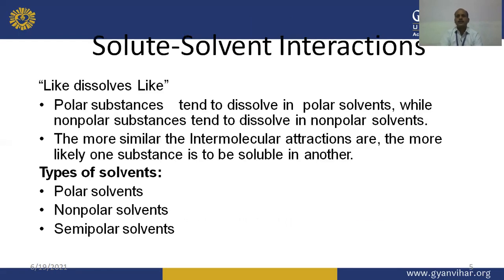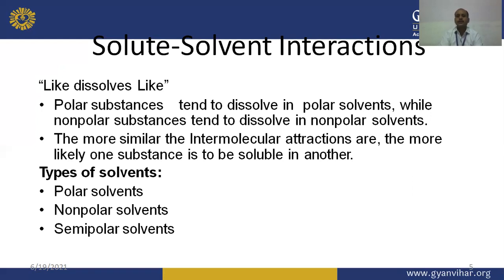As we earlier discussed, like dissolves like. The solute-solvent interaction is based on the statement like dissolves like. Polar substances tend to dissolve in polar solvents, while non-polar substances tend to dissolve in non-polar solvents. The more similar the intermolecular attractions are, the more likely one substance is to be soluble in another.